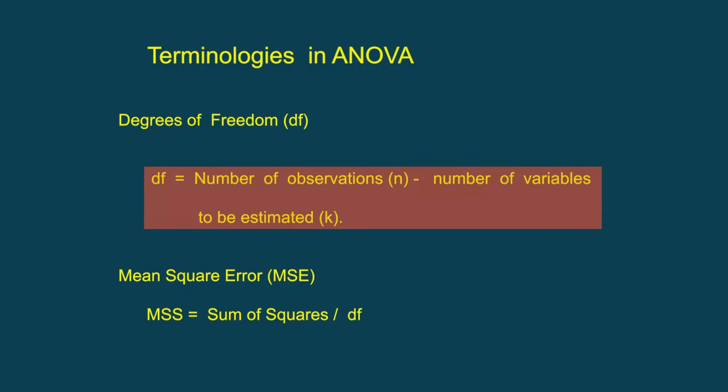Then we have the degrees of freedom, because as it is said in the estimation model already, and we repeat it here, the degrees of freedom is the number of observations minus the number of variables to be estimated. And it is a very crucial indicator to understand the overall significance. In this particular slide, we are going to take up the very important derivation of how total sum of squares can be decomposed into explained sum of squares and residual sum of squares.